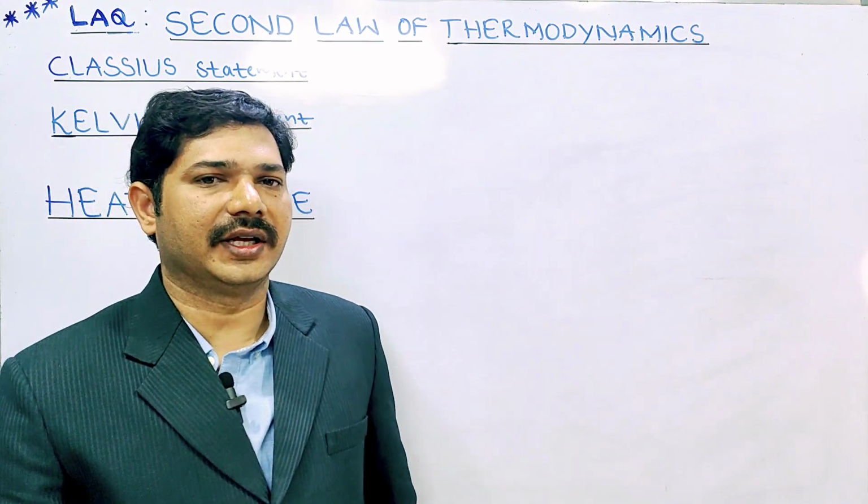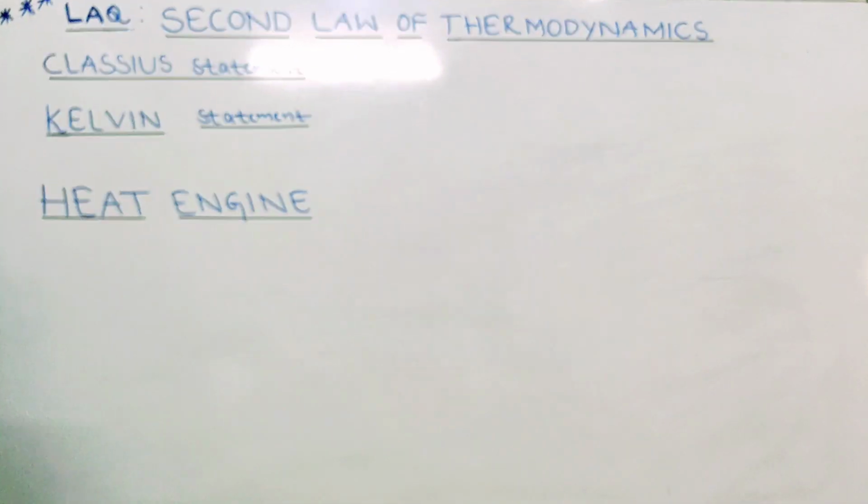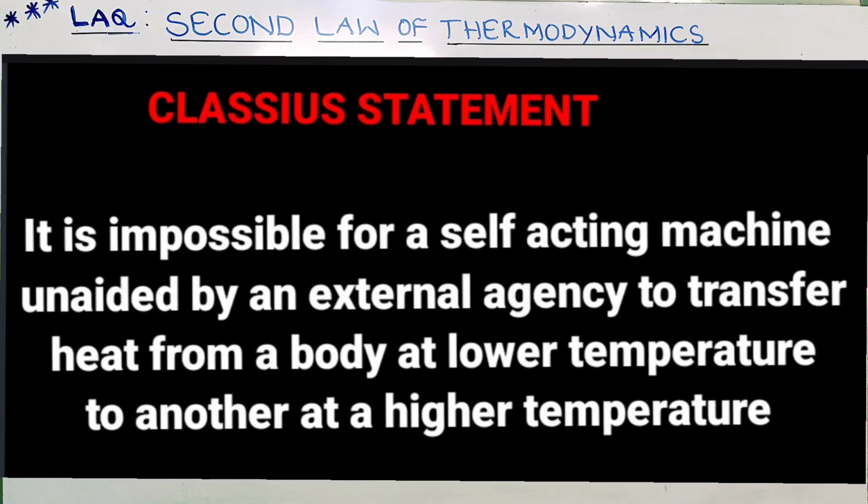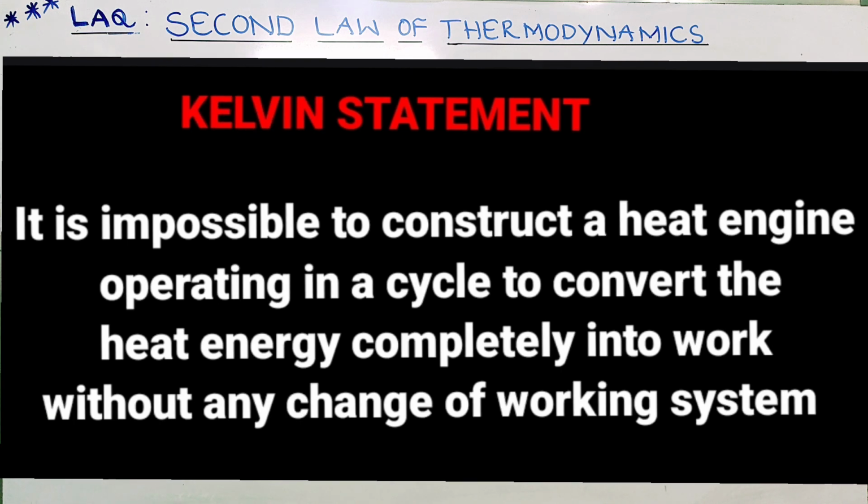We will see the statements. The first one, Clausius statement: it is impossible for a self-acting machine unaided by an external agency to transfer heat from a body at lower temperature to another at a higher temperature. The second one, Kelvin statement: it is impossible to construct a heat engine operating in a cycle to convert the heat energy completely into work without any change of working system.